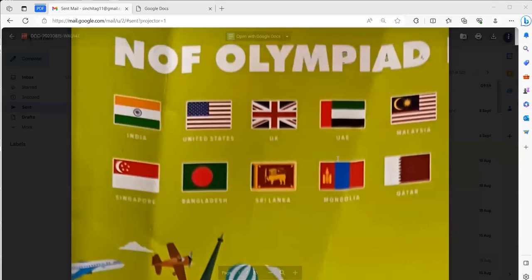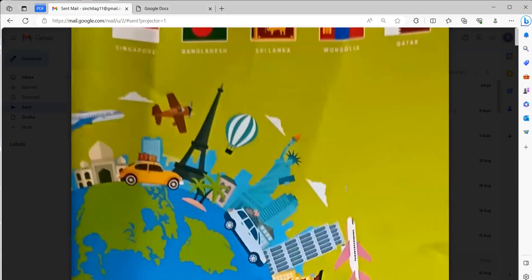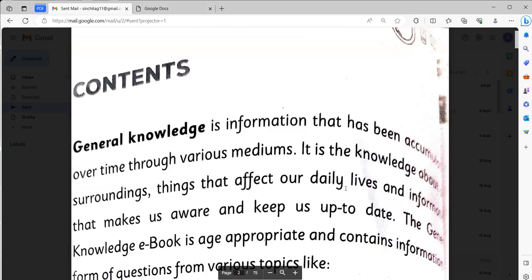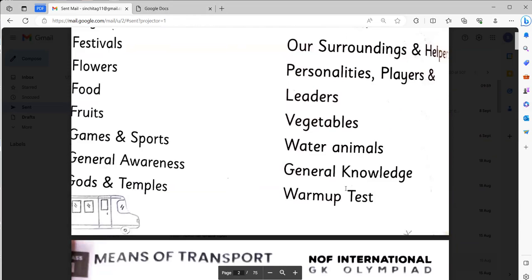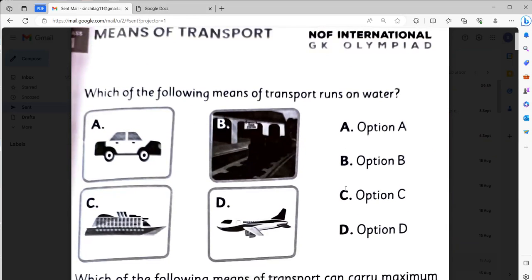Okay, today we will be doing general knowledge for Olympiad of class 1. Which of the following transports run on water? It will be option C.